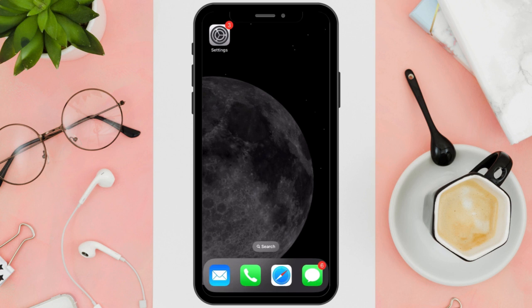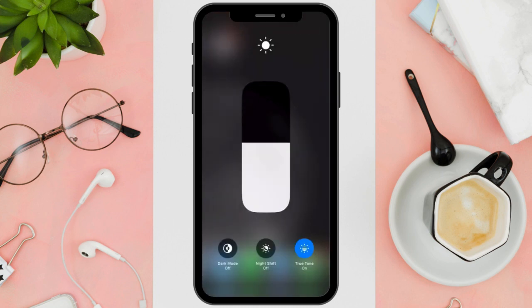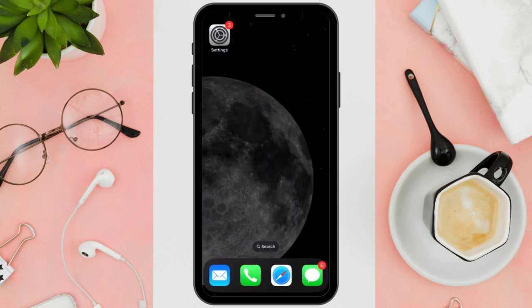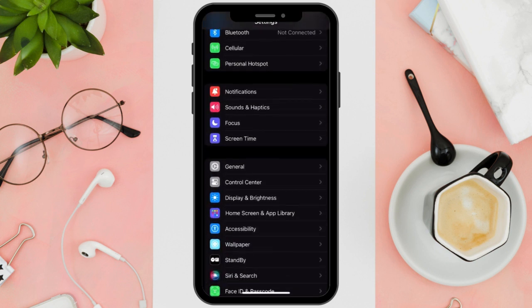Okay, first things first, open your iPhone's Control Center. Look for the brightness control slider, tap and hold it, and tap on Dark Mode to enable it. However, this option will not invert colors on your iPhone. It will just turn your screen into dark mode.